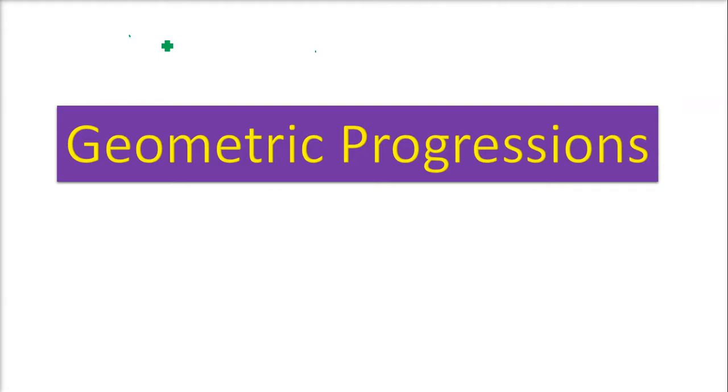We are discussing geometric progressions. So what is a GP? A sequence of non-zero numbers is called a GP, abbreviated as GP, geometric progression, if the ratio of a term and the preceding term to it is always a constant quantity, and the constant ratio is called the common ratio.